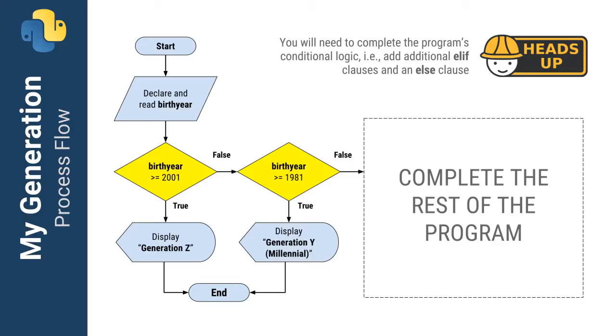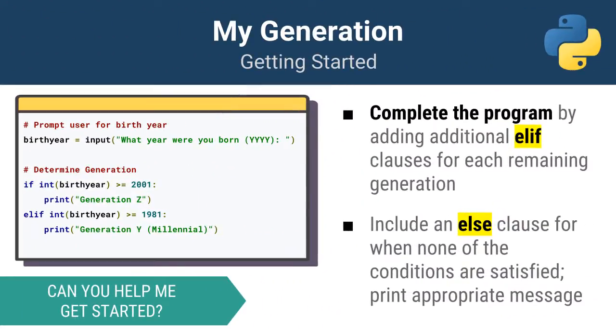Now, I have only shown you a partial process flow because I will be getting you started with the program and you will be responsible for determining the rest of the program's logic and for completing the program itself. We will be writing and testing the first portion of the program, presented here, together, and then you will be responsible for completing the rest yourself. You're going to be working with if statements, elif, and else clauses in order to write your My Generation program in Python. So let's get started.